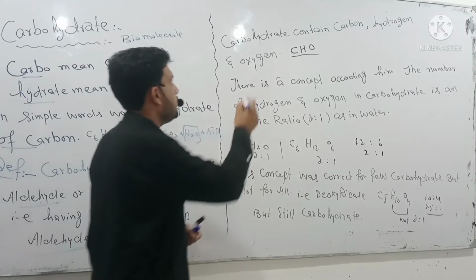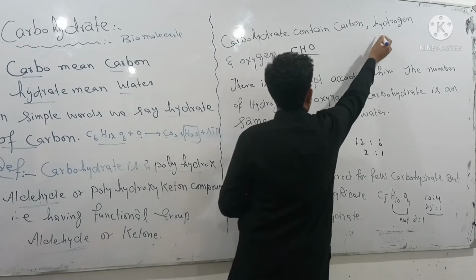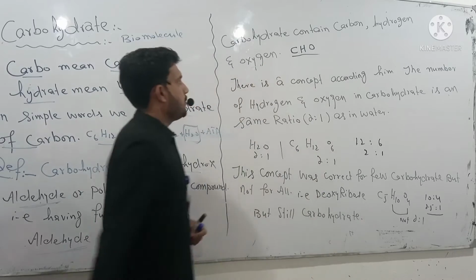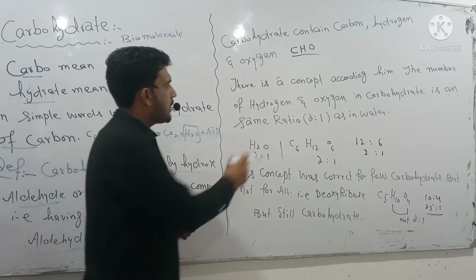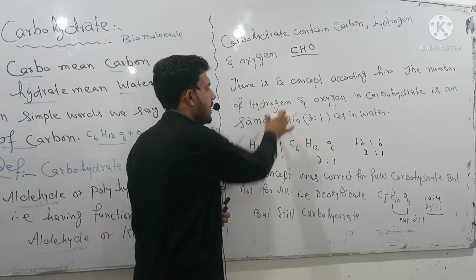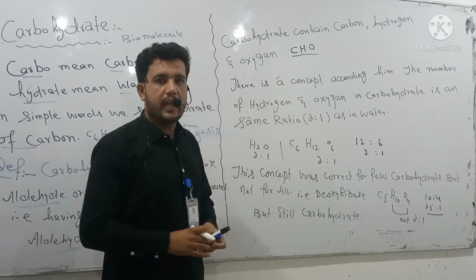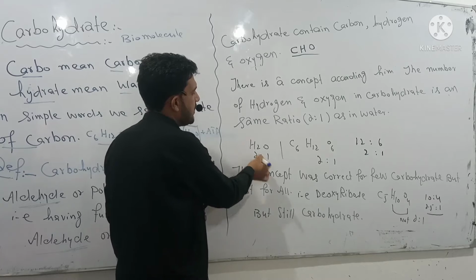Carbohydrates contain three main elements, which are carbon, hydrogen, and oxygen. There is an old concept about carbohydrates, that they contain the same ratio of hydrogen and oxygen as in water.